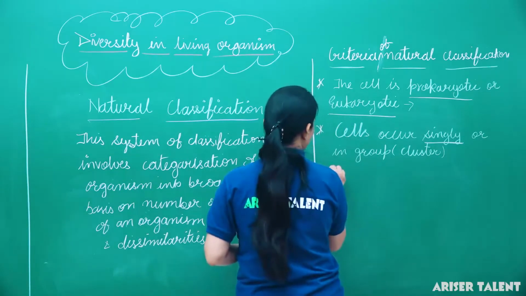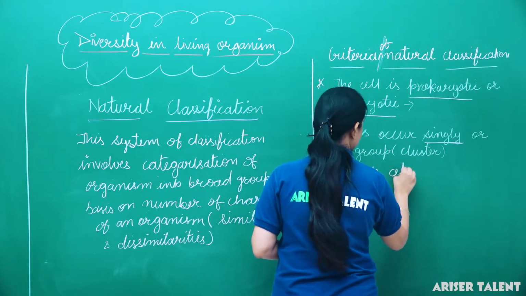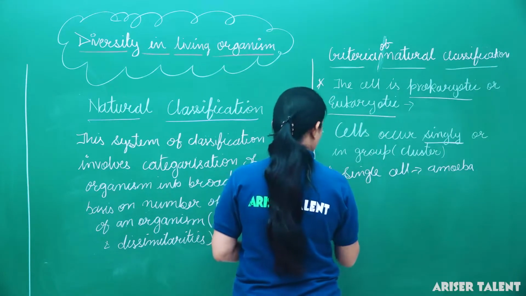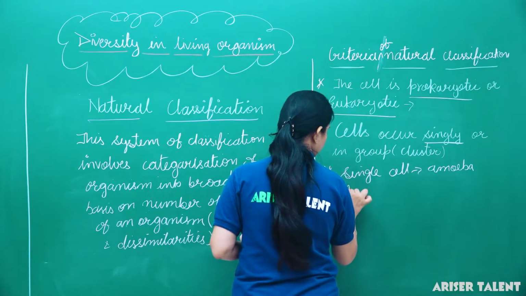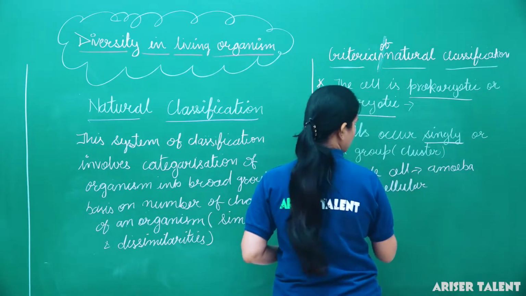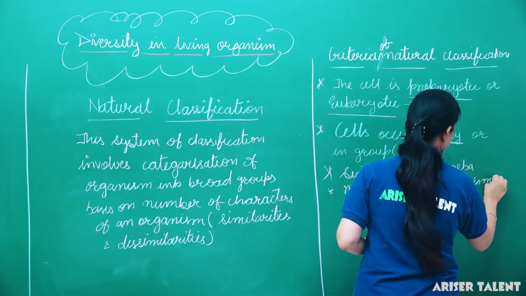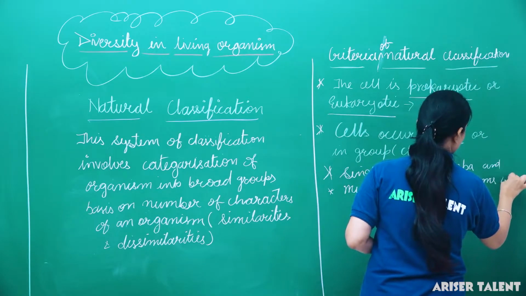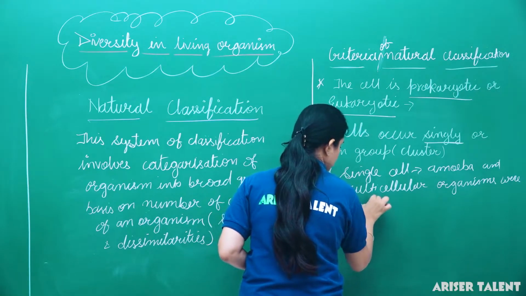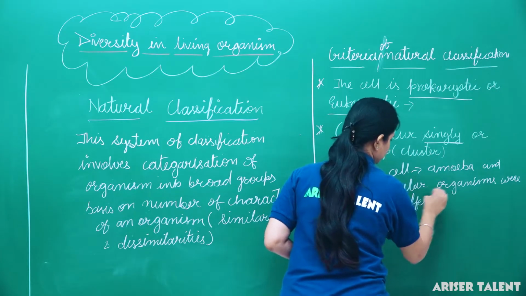So here we can mention that single cell like amoeba and multicellular organisms were placed in different groups.